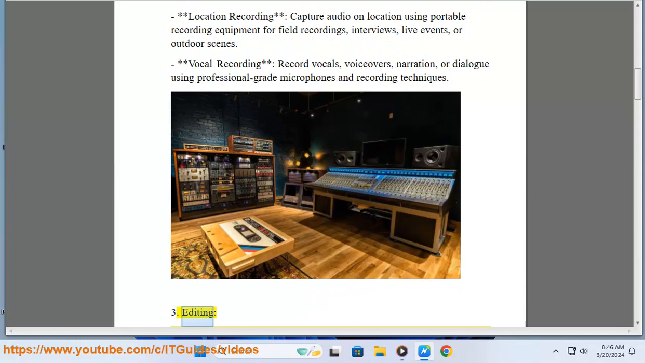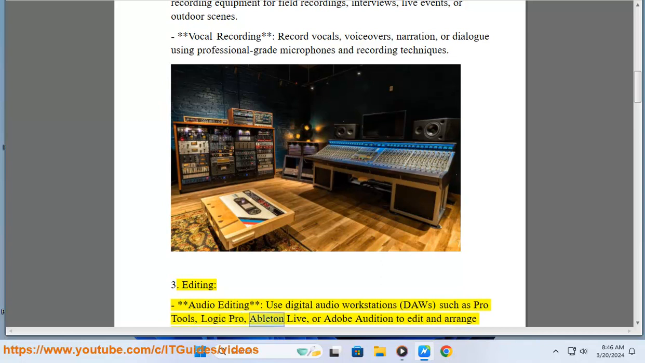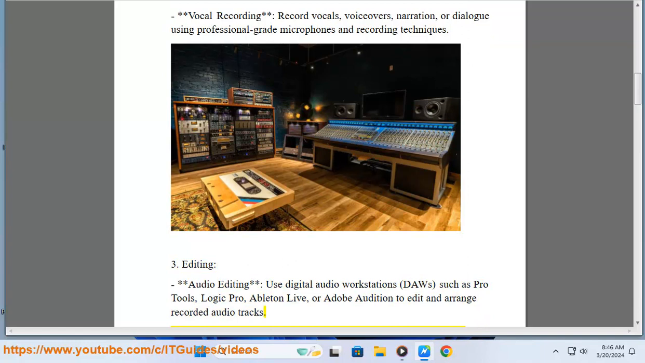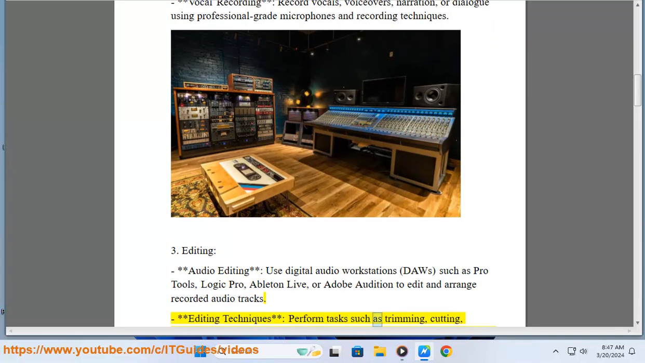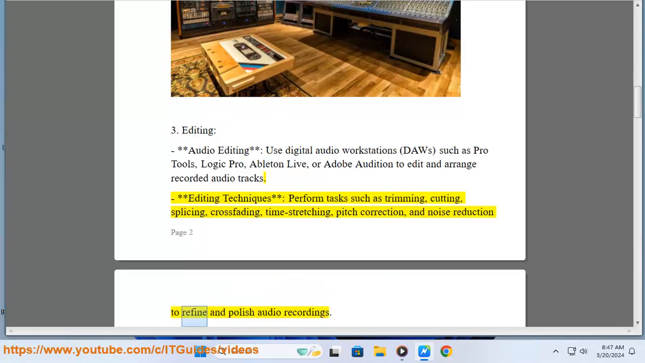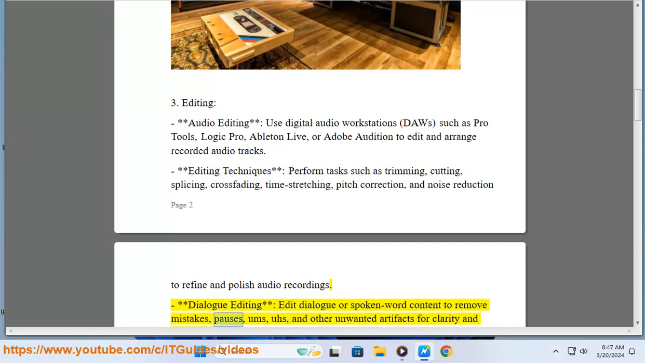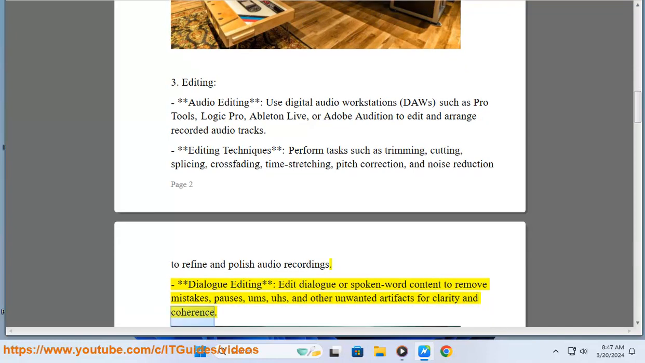3. Editing. Audio editing: use digital audio workstations, DAWs, such as Pro Tools, Logic Pro, Ableton Live, or Adobe Audition to edit and arrange recorded audio tracks. Editing techniques: perform tasks such as trimming, cutting, splicing, crossfading, time stretching, pitch correction, and noise reduction to refine and polish audio recordings. Dialogue editing: edit dialogue or spoken word content to remove mistakes, pauses, ums, uhs, and other unwanted artifacts for clarity and coherence.